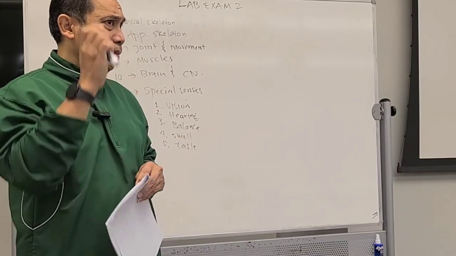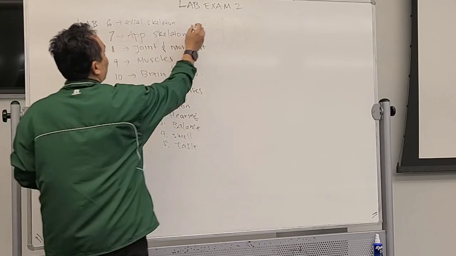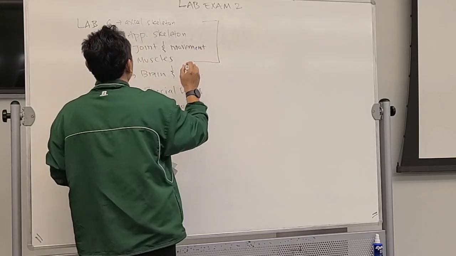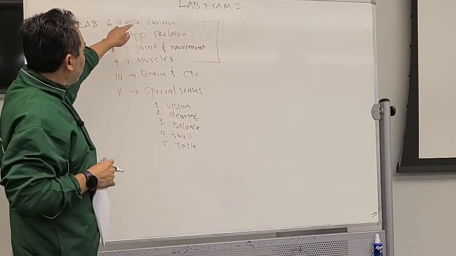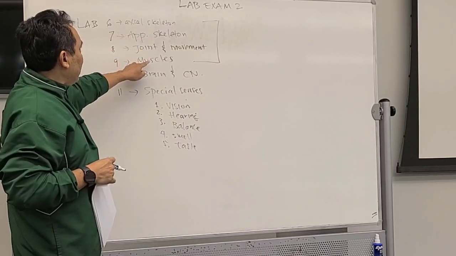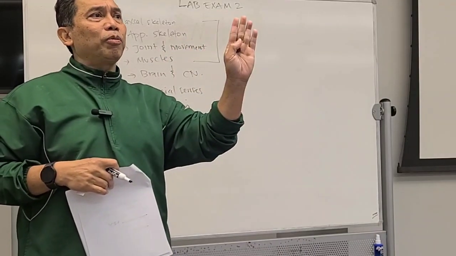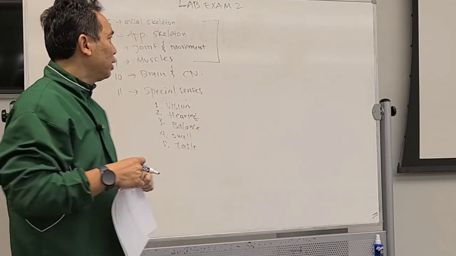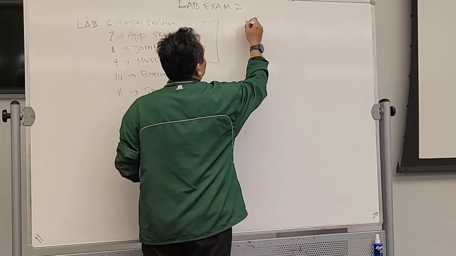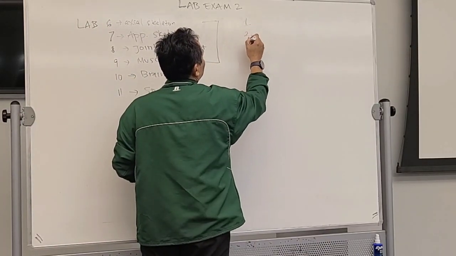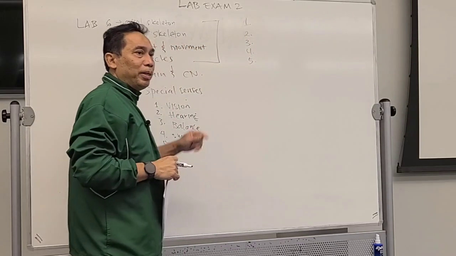Now I'm going to give you some examples. For skeleton, joint movement, and muscle, there will be groups in one question. One group of questions consists of 5 questions. Let's say questions number 1 through 5 will be in one group.